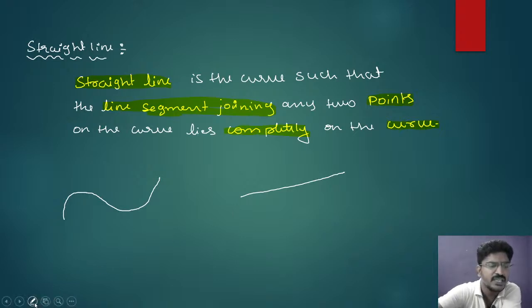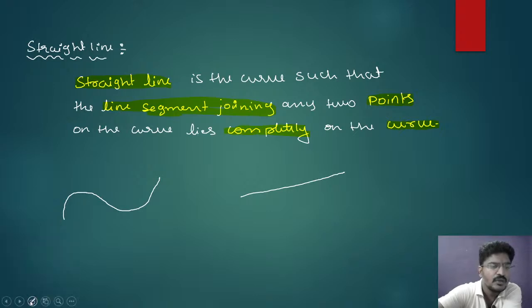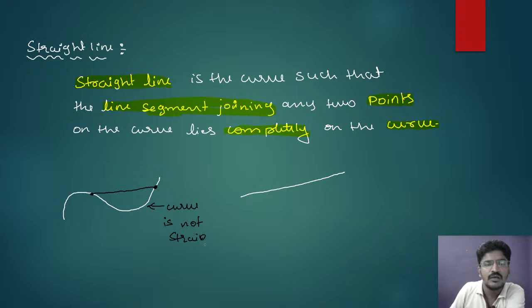The meaning of this is, if there is a curve, and if I choose any 2 points on the curve, and if I join these 2 points, now I say this curve is not a straight line.